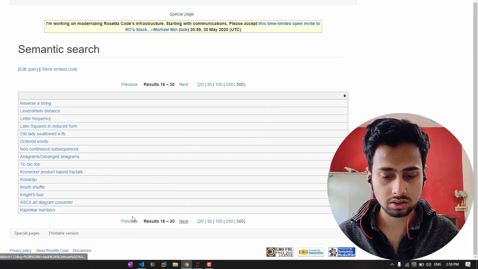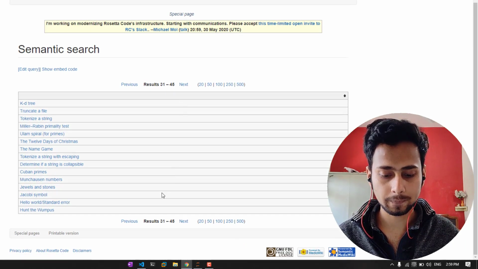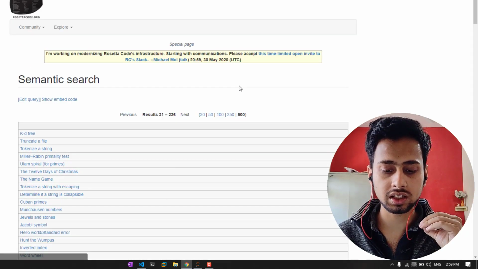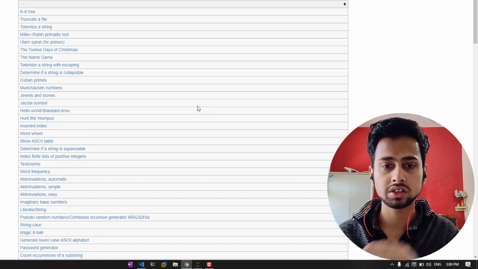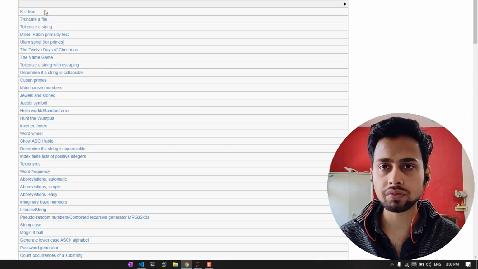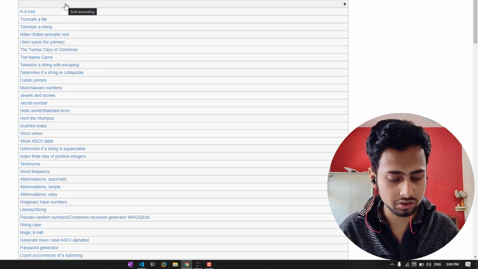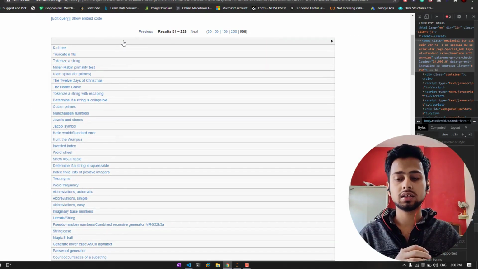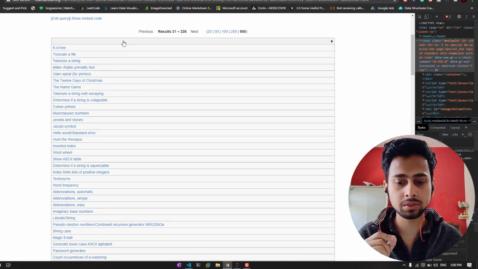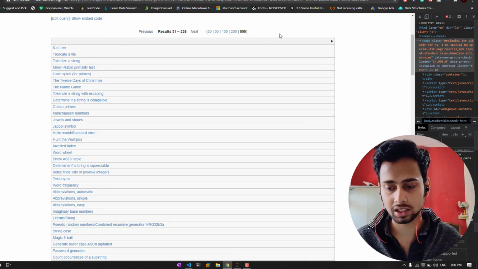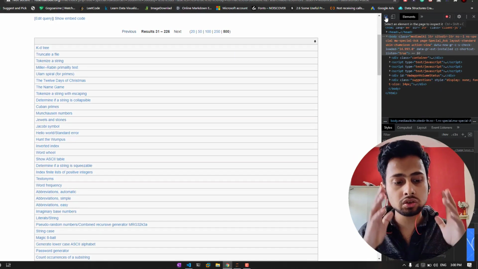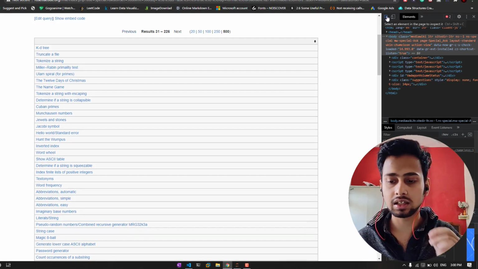So let me open up this page. If I click on 500, which means show me all the 500 questions on a single page, here you can see the list of all the questions that are available, like KD tree, truncated file, and all of these. So the first thing in web scraping is to inspect element. You can press Ctrl+Shift+I to inspect element, or you can just press the F12 key from your keyboard if you are in Chrome. Once this inspect element is up, you have to find the place that is going to cover all of these in a single selection.